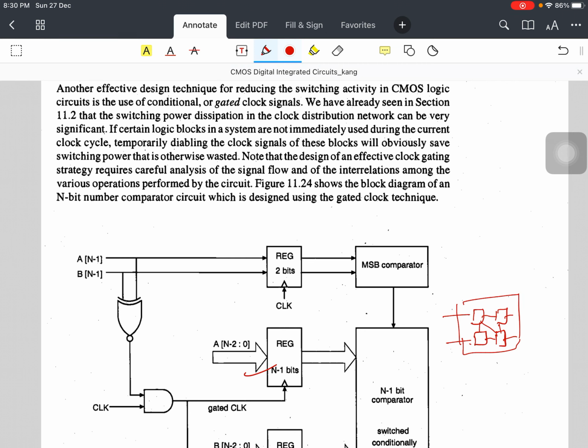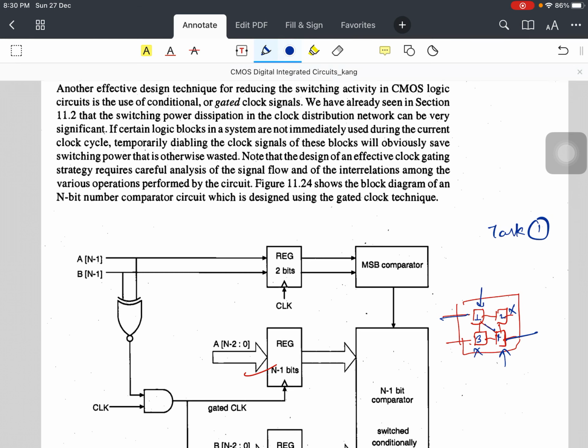Now, for example, when you are performing a task 1, you find out that only 1 and 4 are working and you are not using 3 and 2 for this particular task.